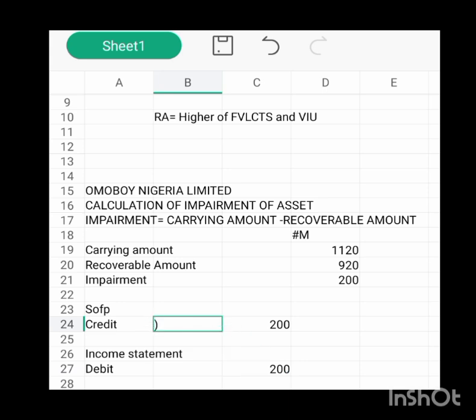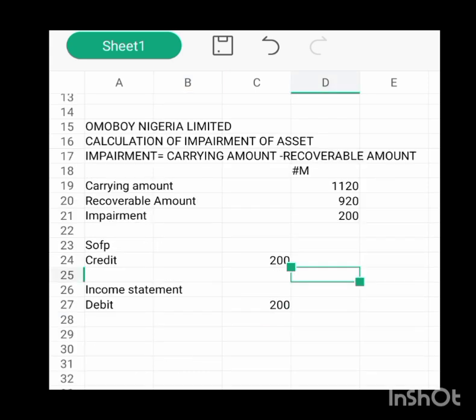Do you understand the reason why? Let's leave your carrying amount, whereby in the income statement you are debiting it, you are recognizing it as an expense to reduce your profit. So that is how to solve a question on impairment of an asset. So we'll be meeting again in the next video. Thank you.